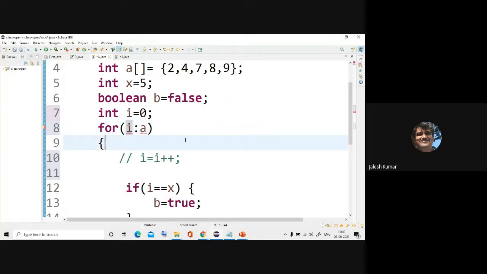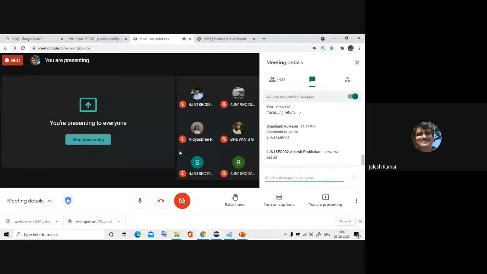This is also not possible. It tells multiple markers at this line, i cannot be resolved. It is unable to identify this i. For that purpose, you have to write it here itself where you are using it to trace. So this is what about that particular for each usage.